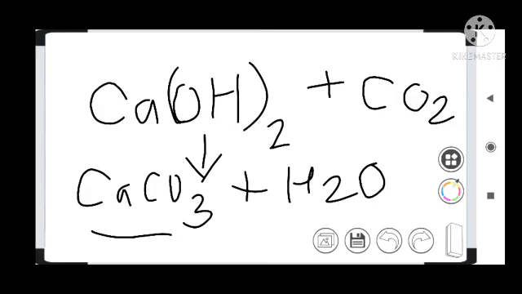Because calcium carbonate is insoluble in water, it deposits at the bottom. This process is known as precipitation, and calcium carbonate forms the precipitate, a white precipitate.